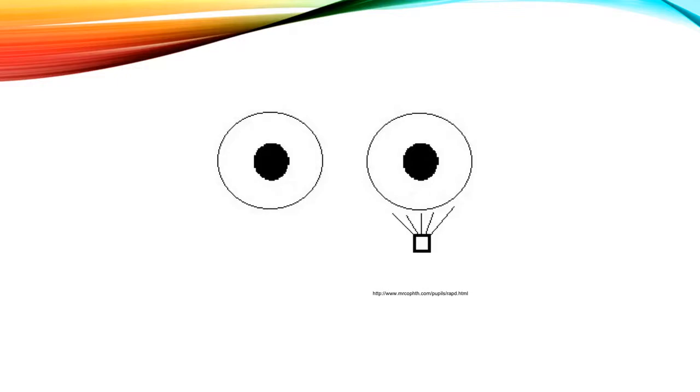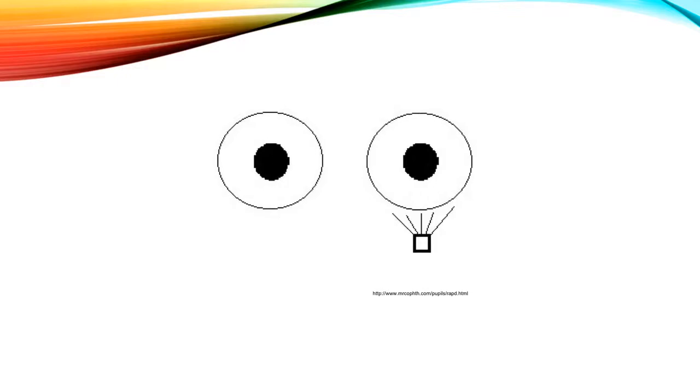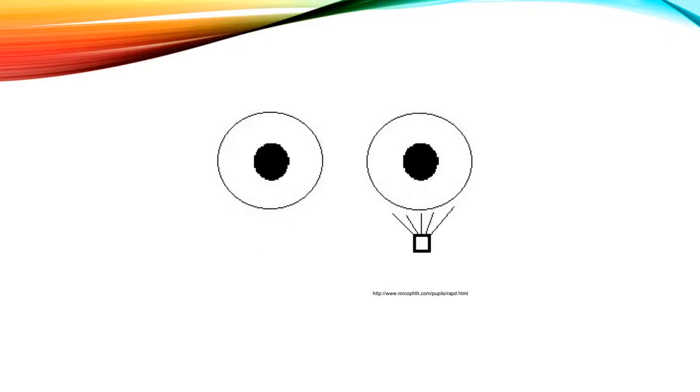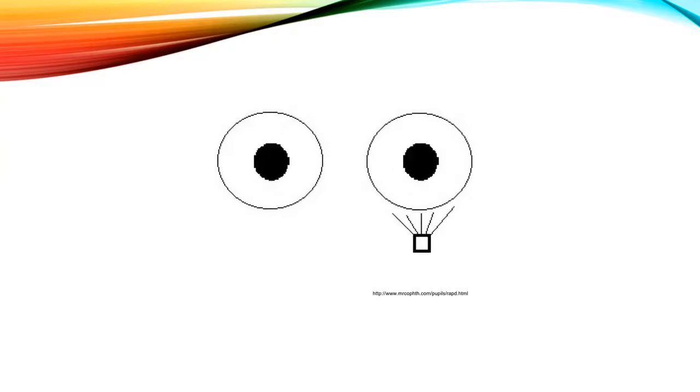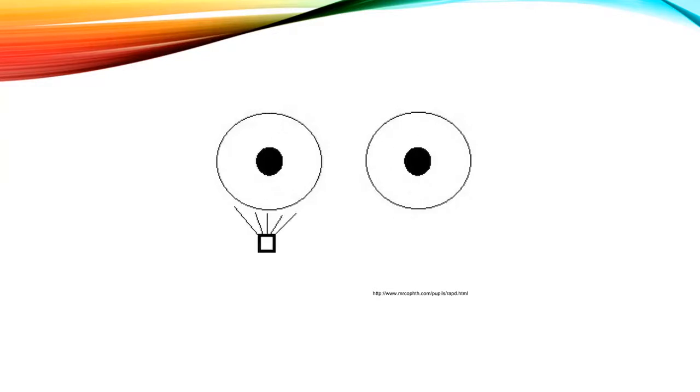So I saw some clinical notes the other day. I saw RAPD on the right eye and RAPD on the left eye. And this is not possible, because it's relative. So we can only see RAPD on one eye.